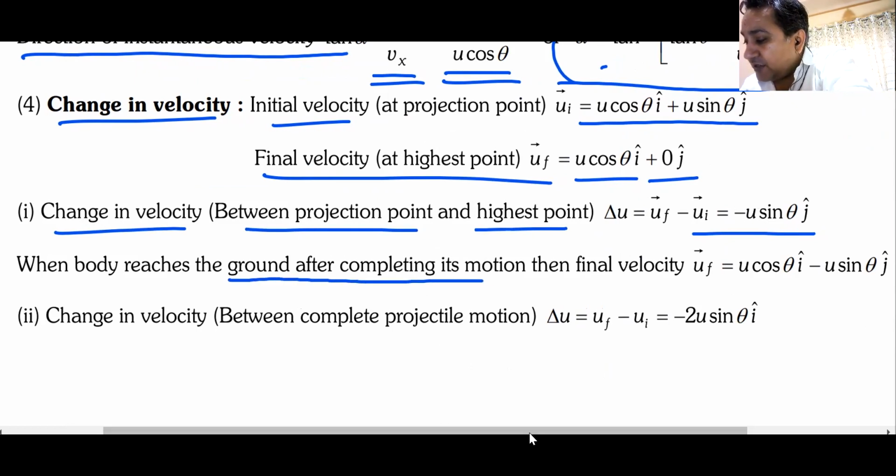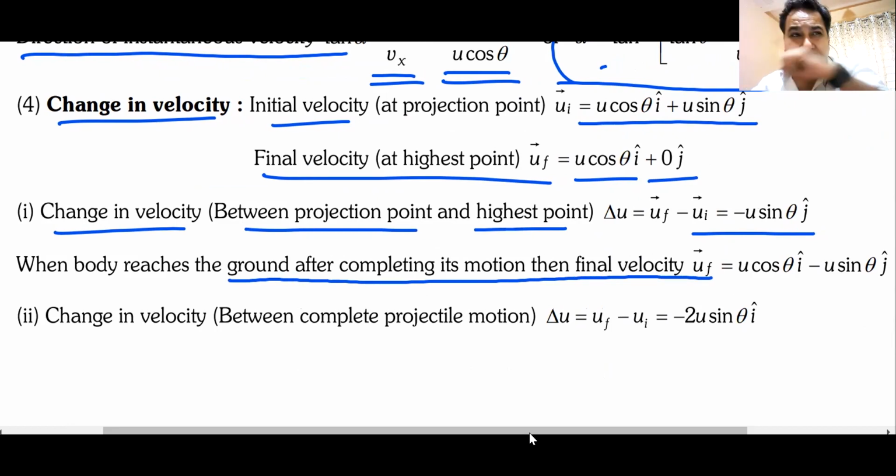When the object reaches the ground, what is its final velocity? Remember this. When the object was thrown up, the velocity was like this: horizontal component ux, vertical component uy. But when it falls back like this, the horizontal component remains the same, ux. The vertical component in magnitude remains the same, but in direction it goes down. I hope you remember it.